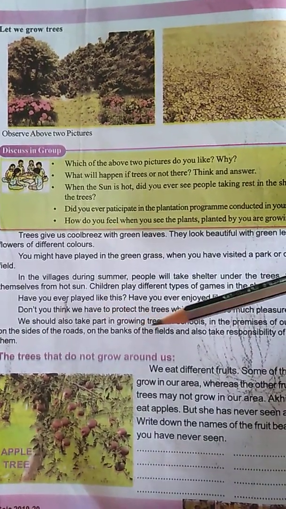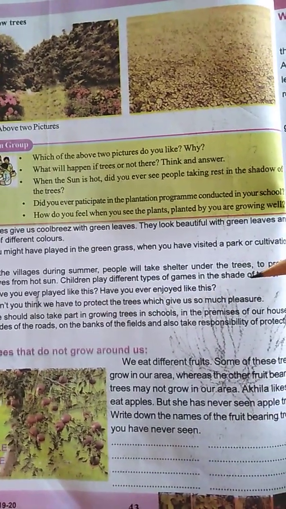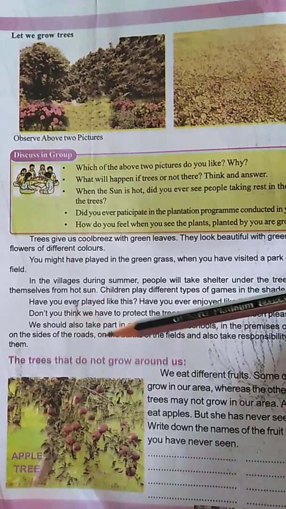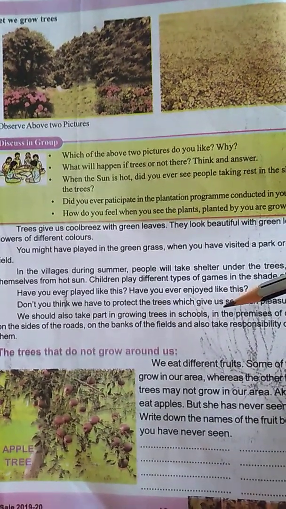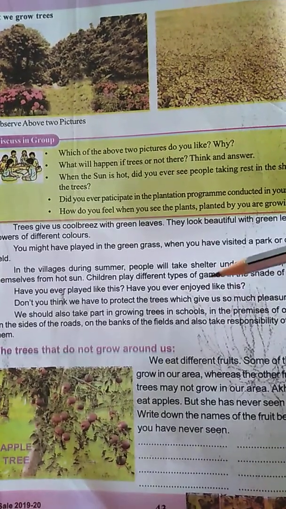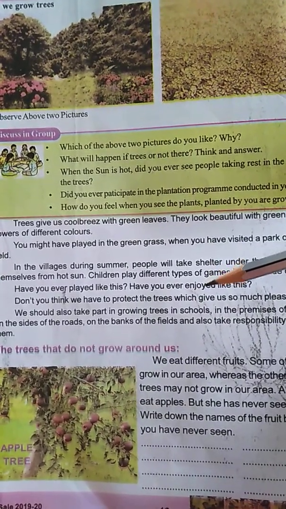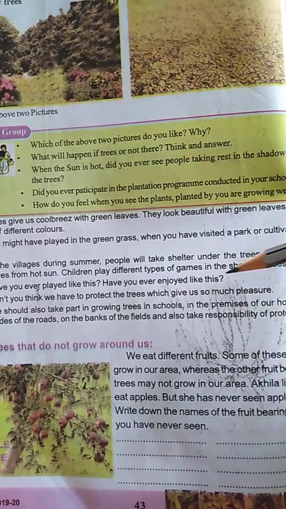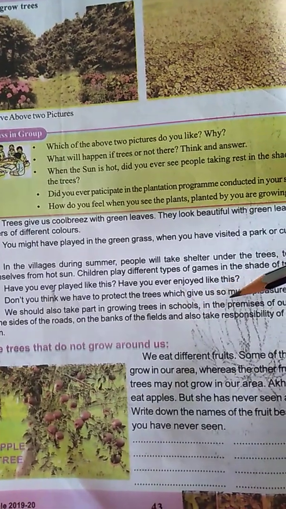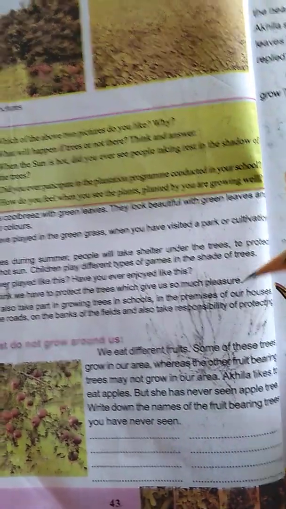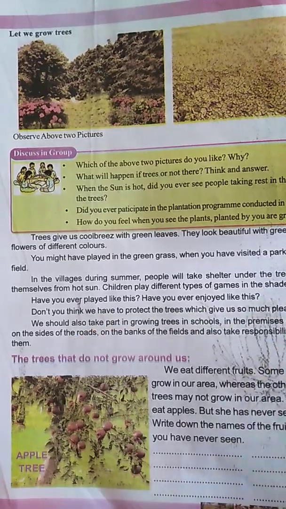Don't you think we have to protect the trees which give us so much pleasure? We should also take part in growing trees in schools. See, children, we have to take part in the schools in what? In growing the trees. In the premises of our houses, on the sides of the road, on the banks of the fields, and also take responsibility of protecting the trees.